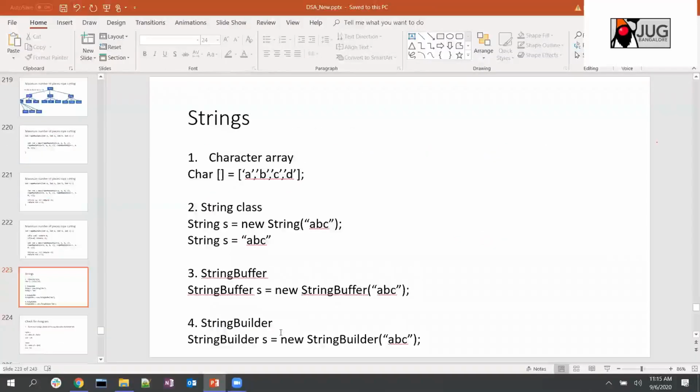So this is how you can make. So I think I spent too much time on that revision part. Let's discuss today's topic, which is strings.